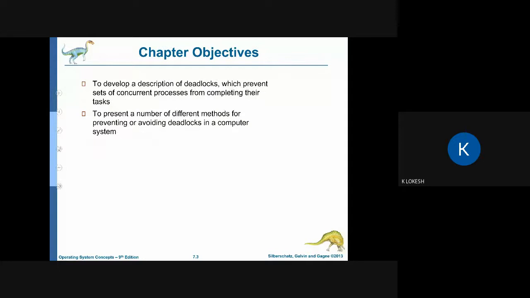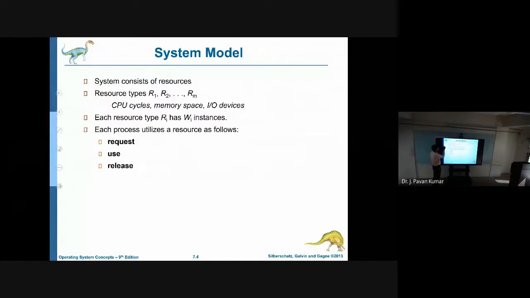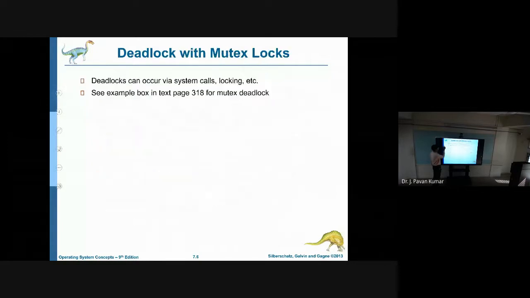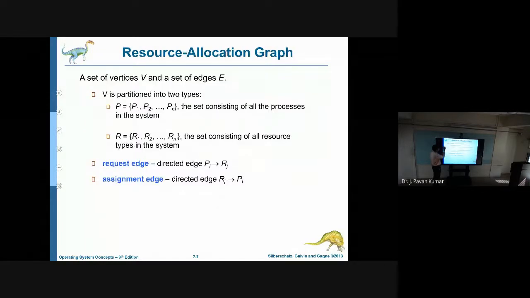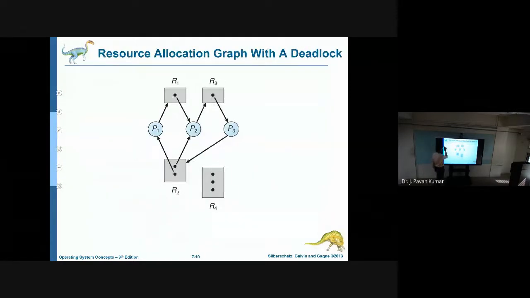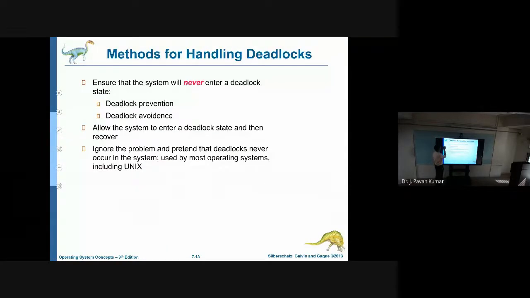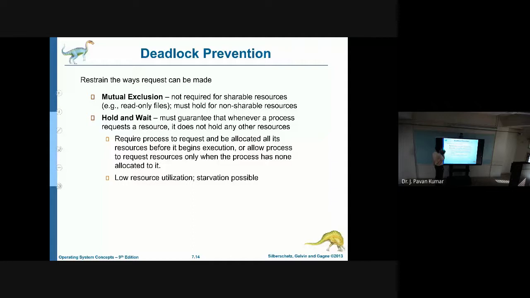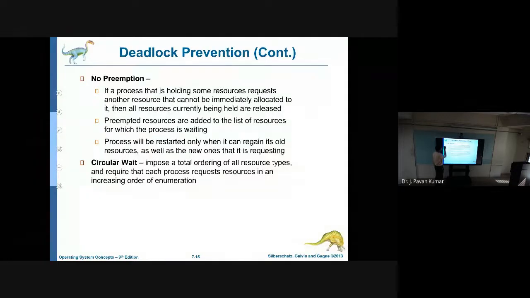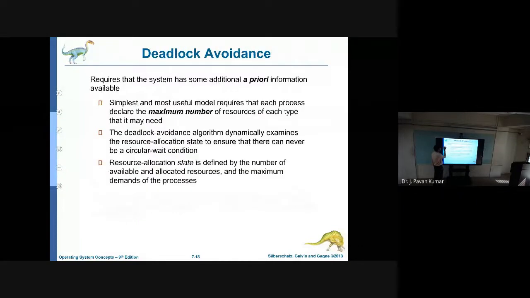We are seeing about deadlock handling, methods for handling deadlocks. We have deadlock prevention and deadlock avoidance. Deadlock prevention means that one of the four conditions which are necessary for deadlock to occur, like no preemption, hold and wait, circular wait, mutual exclusion, we will try to avoid so that we can prevent deadlock from occurring.